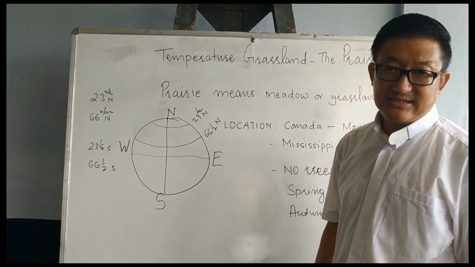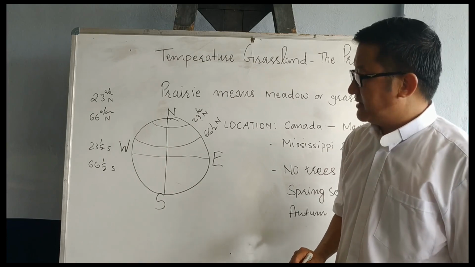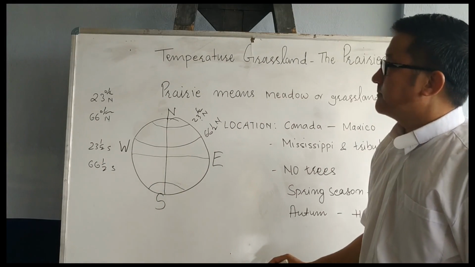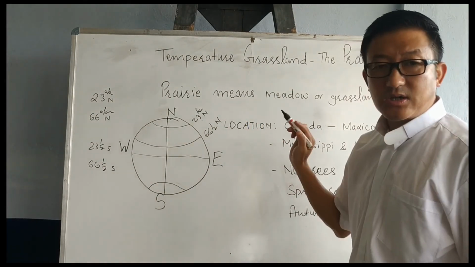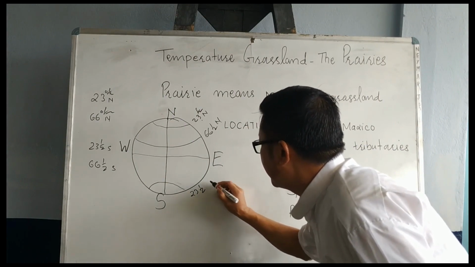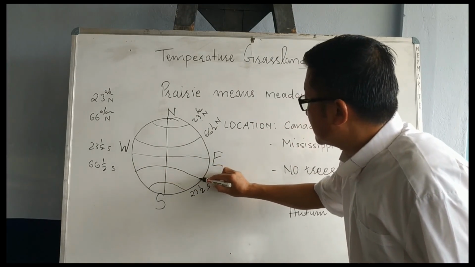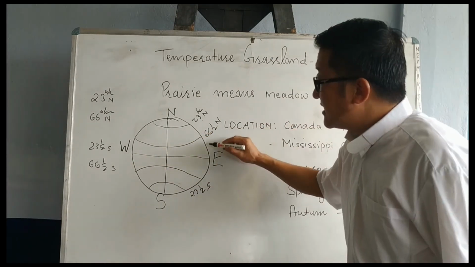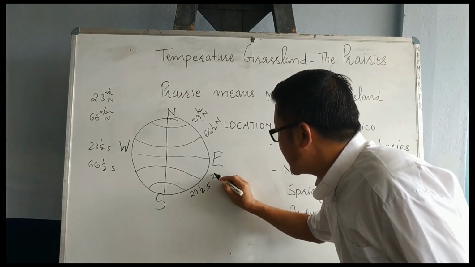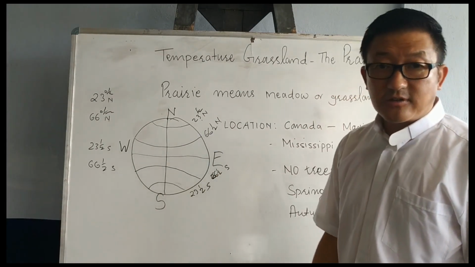Arctic Circle, right? And this is Tropic of Cancer. And now the southern side, the southern hemisphere. What is this imaginary line called? If this is the Arctic Circle, this is the Antarctic Circle. And if this is the Tropic of Cancer, then this, 23 and a half degrees south, is the Tropic of Capricorn.